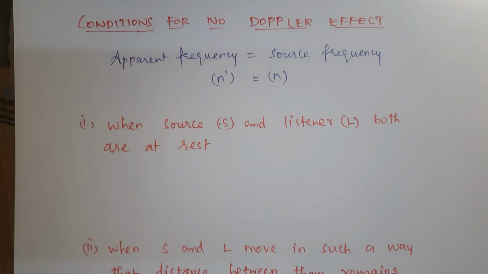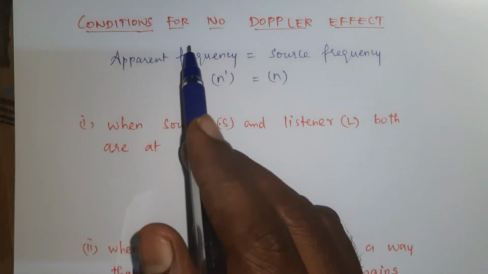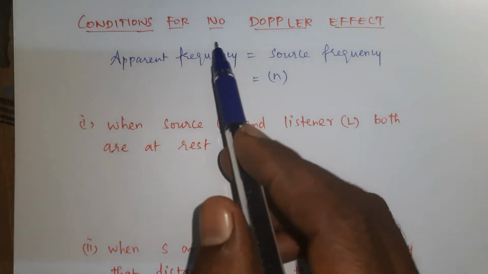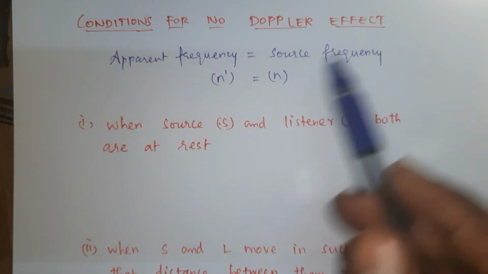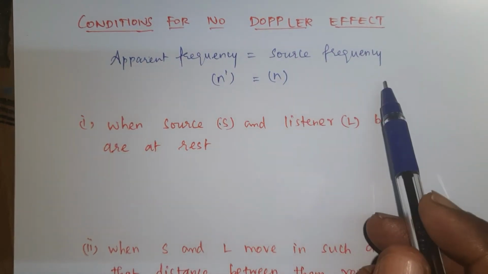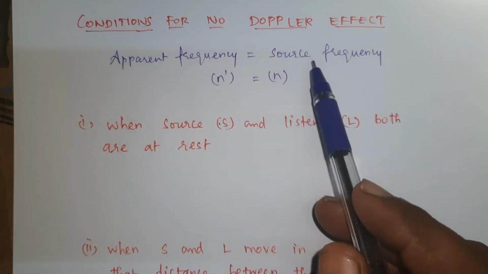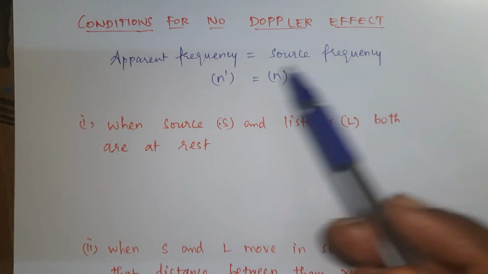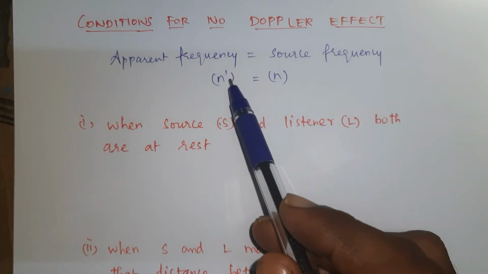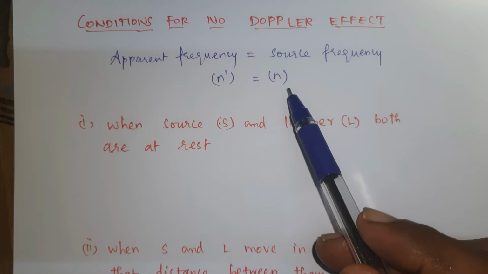In this video, we'll learn the conditions for no Doppler effect. No Doppler effect means the apparent frequency is equal to the source frequency, so the change in frequency is equal to zero. Apparent frequency is denoted as n dash, and source frequency is denoted as n.